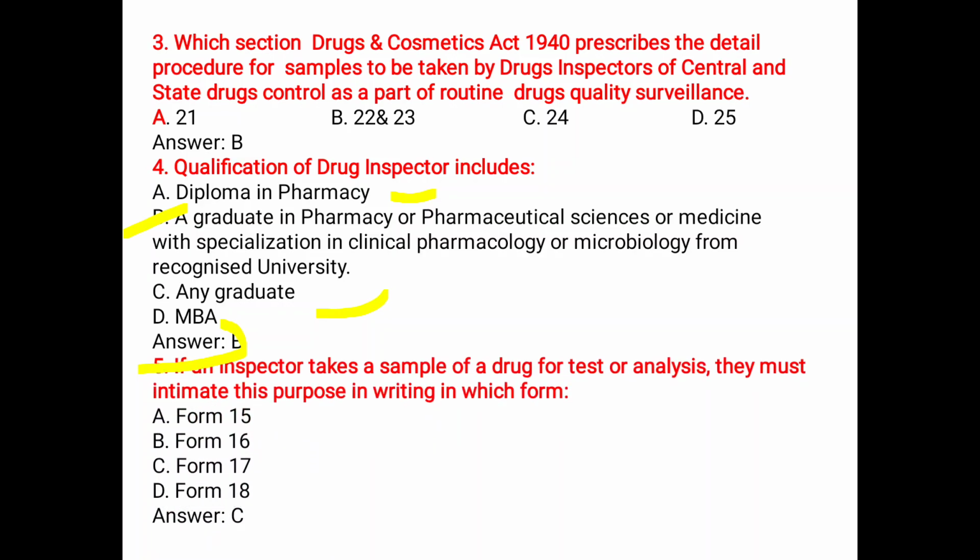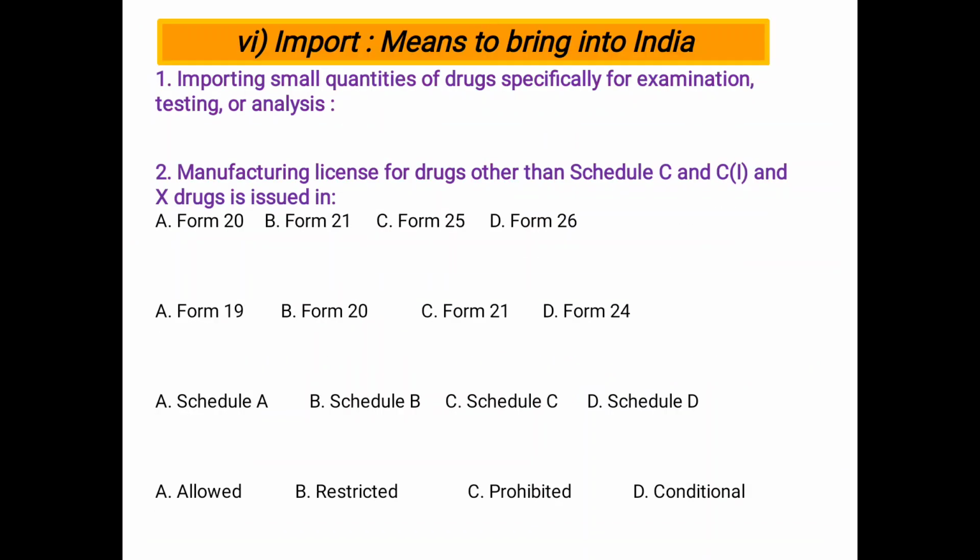Next, if an inspector takes a sample of a drug for test or analysis, they must intimate this purpose in writing in which form? A, Form number 15, B, Form number 16, C, Form number 17, D, Form number 18. Form number 17.